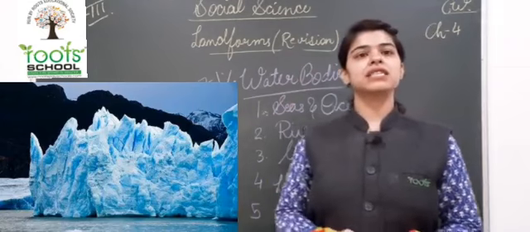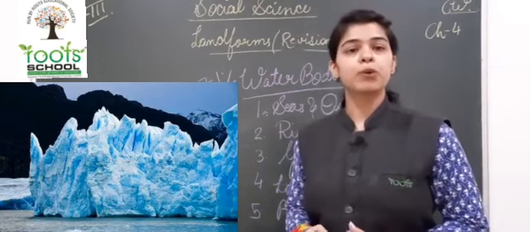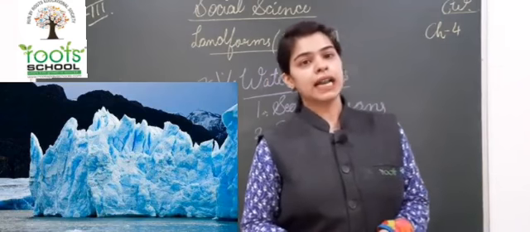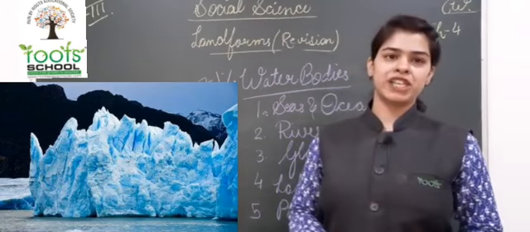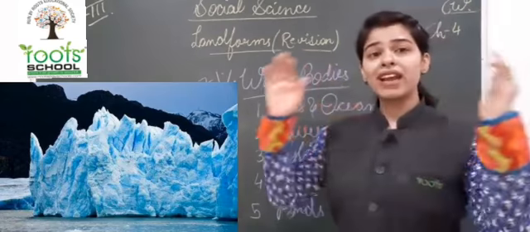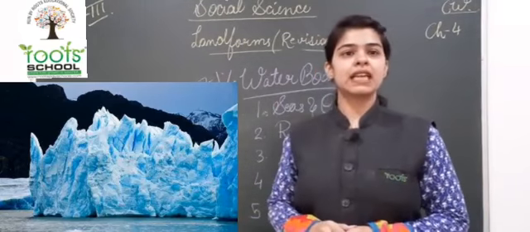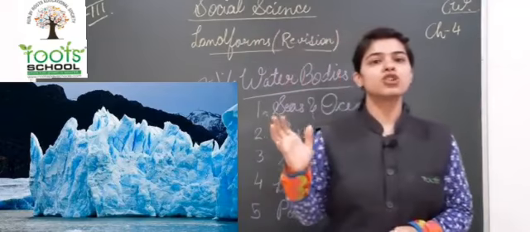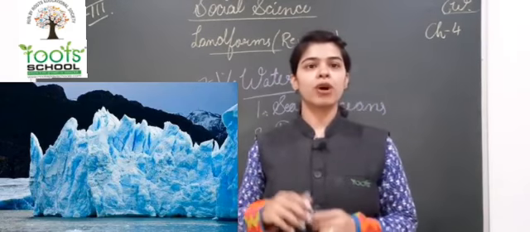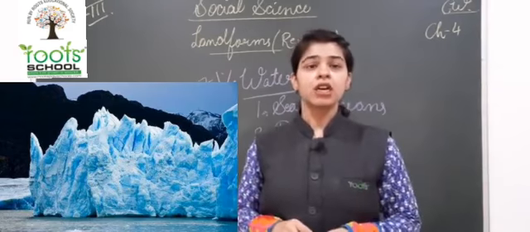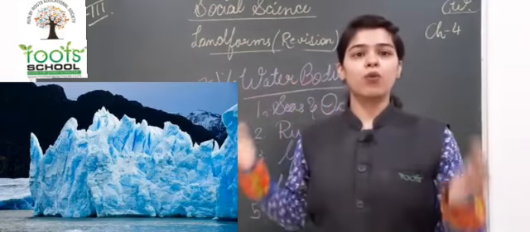Okay, so glaciers happen at places where there is the snowfall throughout the year. पूरे ईयर में snowfall होता रहता है. Okay, these glaciers also have 70 to 80% of fresh water of the entire world. पूरे वर्ल्ड का 70 to 80% fresh water कहाँ पर स्टोर रहता है? It is in the glaciers in the form of snow, because snow is a solid form of water. Snow क्या है? Snow water ही तो है. If it will melt, it will become water. So it has the 70 to 80% of fresh water of the world.